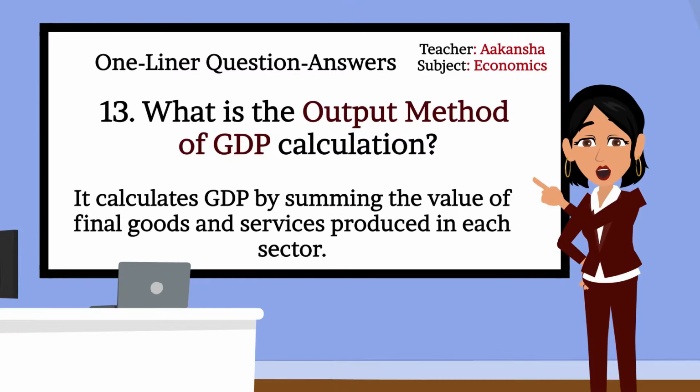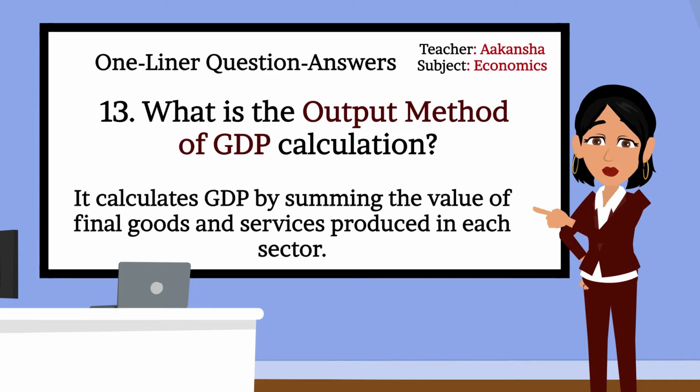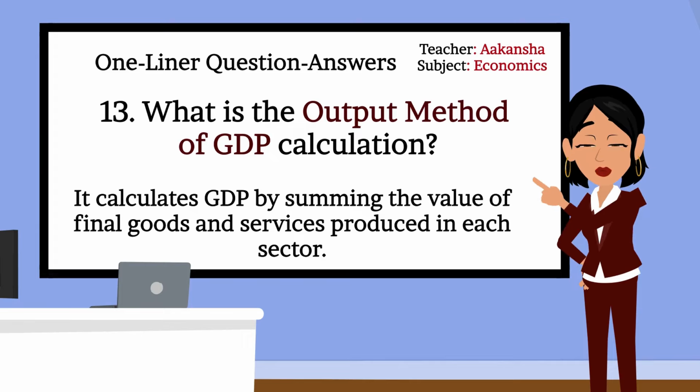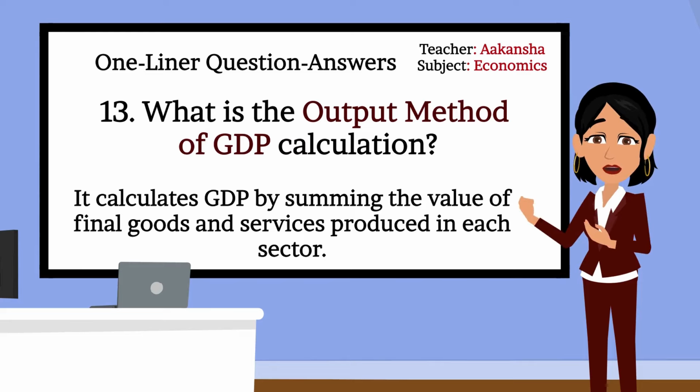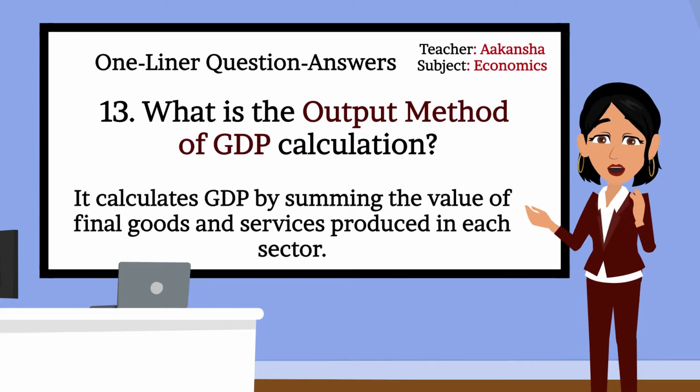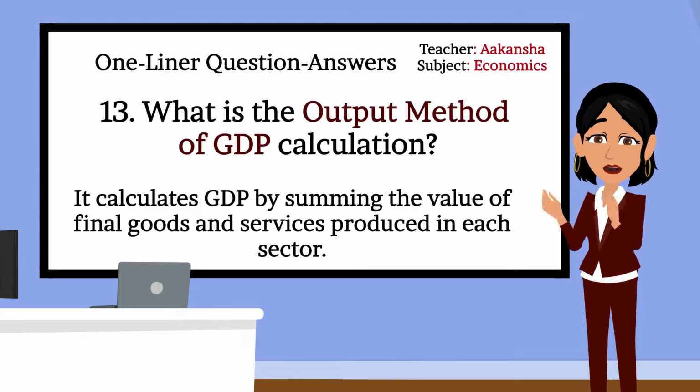Yes, perfectly explained, Vansh. Output method of GDP calculates GDP by summing the value of final goods and services produced in each sector. Now, can you tell me what this method highlights? Ma'am, this method highlights sectoral contributions to the economy. Exactly. Output method of GDP is all about summing sectoral contributions to the economy.